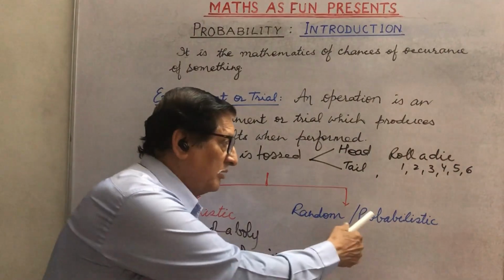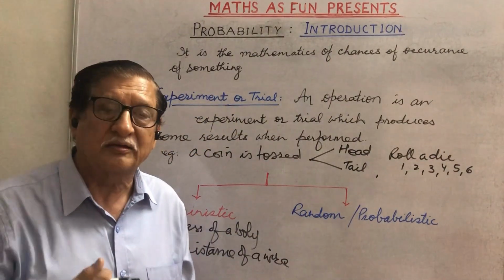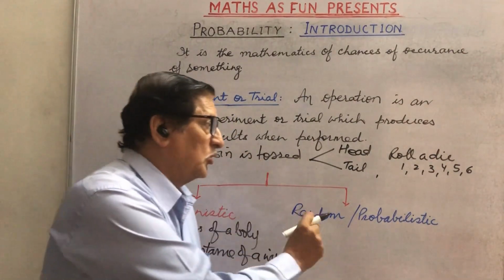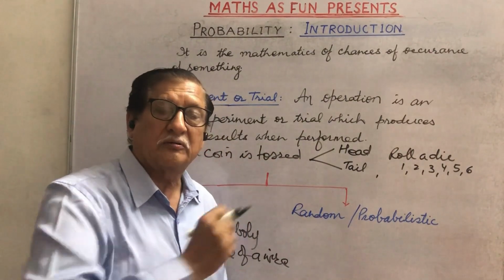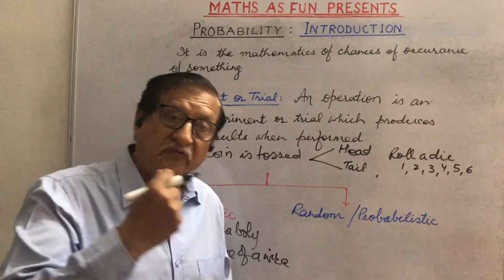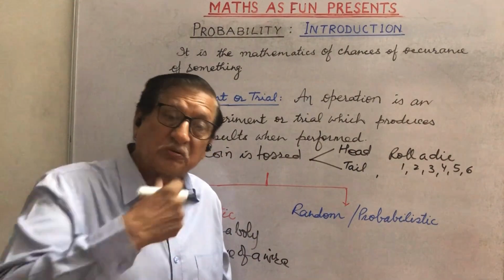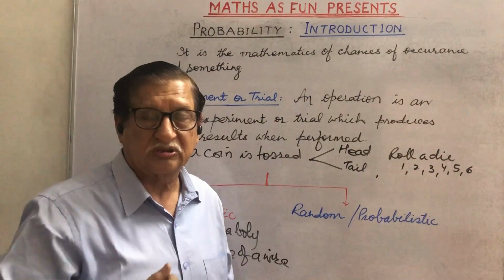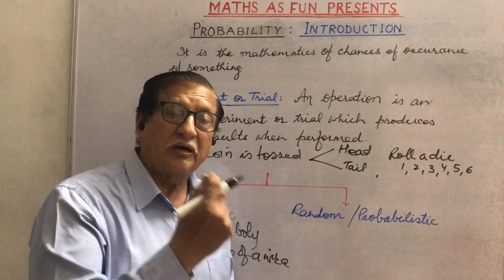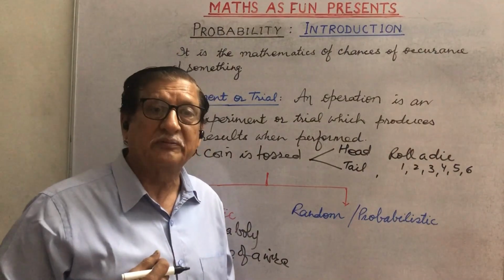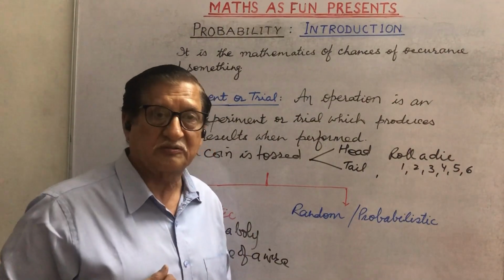Then coming to the random or probabilistic experiment. What is that? In that we know the particular expected results of that particular experiment, but which will occur, which will happen, we are not sure of it. That type of experiments are known as random experiments, or we call them probabilistic experiments.